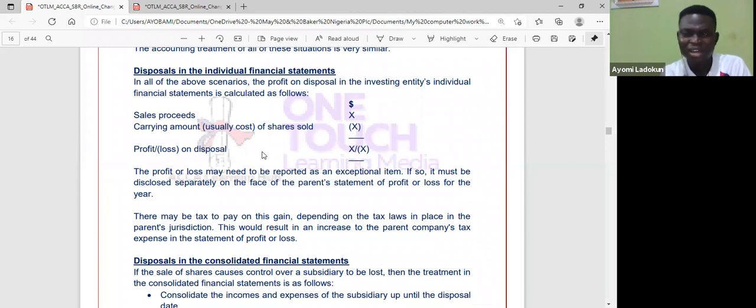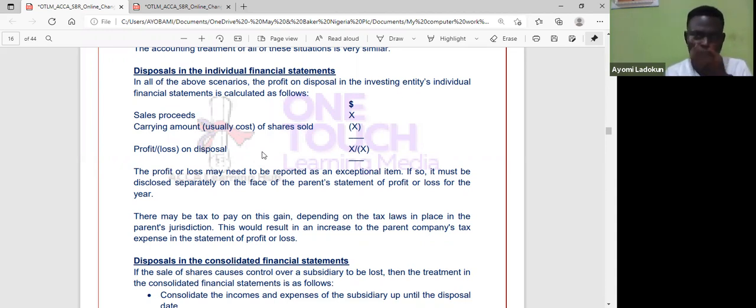Okay, the examiner can pick you up on any of the 2, but if I look at my heartbeat, I'm thinking it's going to be consolidation. I don't think anybody bothers you around the individual financial statement, but it doesn't matter. They can decide to just give a giveaway question and ask you. So you still need to learn everything.